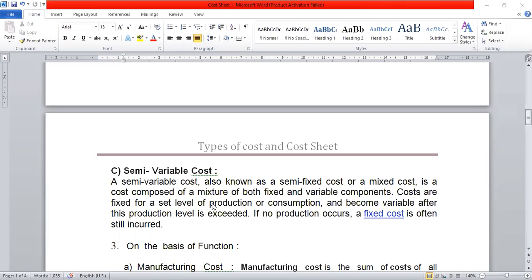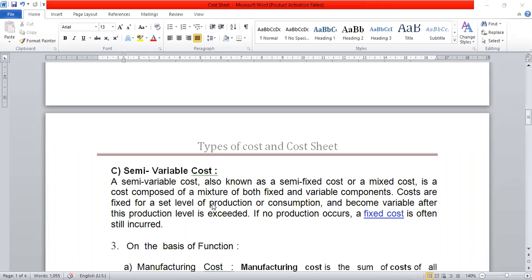When we are taking a postpaid plan of mobile or telephone, up to 1000 calls we will get free calls. Got it? Up to 1000 calls we will get free calls. But beyond those 1000 calls, if we make a call, it will be chargeable. So up to 1000 calls or up to a certain plan, the expenses on telephone will be fixed. If our usage increases beyond 1000 calls, then our telephone expenses will increase, right?